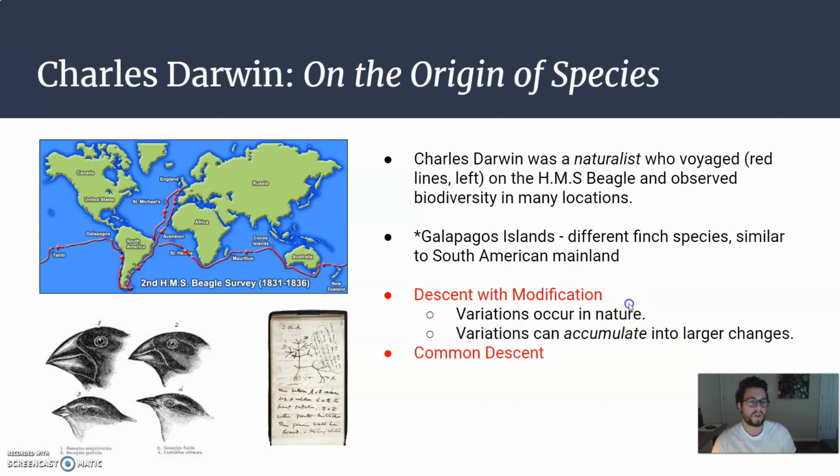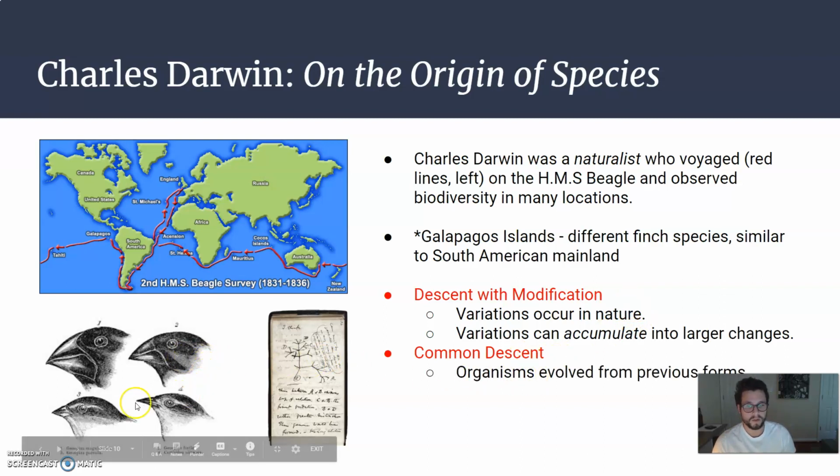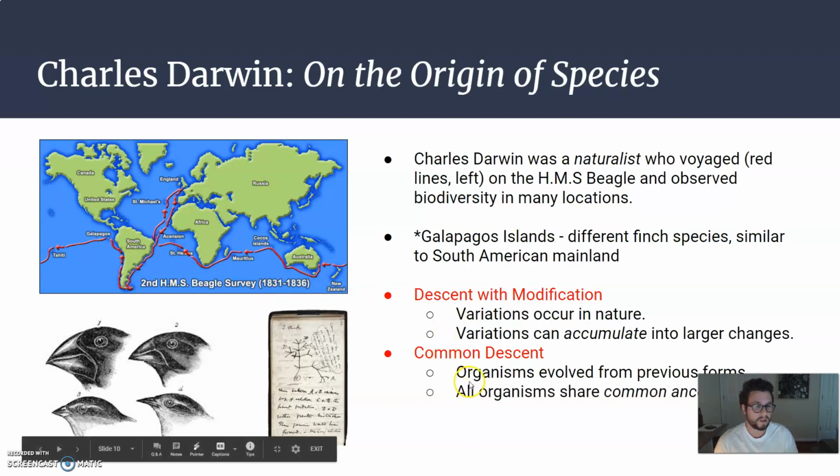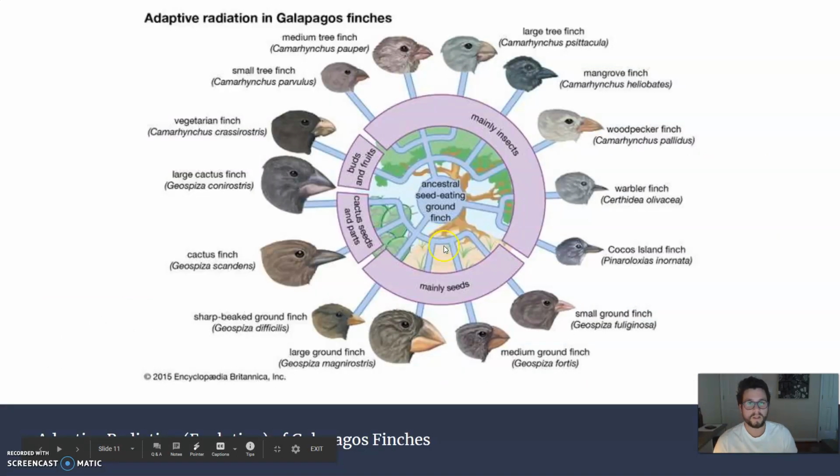And the second idea was common descent. So all organisms likely evolved from a previous form. This finch here likely evolved from a different finch that was in South America. And drawing a conclusion from that, he thought that all organisms, to some degree, share common ancestors. So that's how he could explain why all these different finches existed and were so well adapted to the foods that they were eating and likely came from the same ancestral finch.